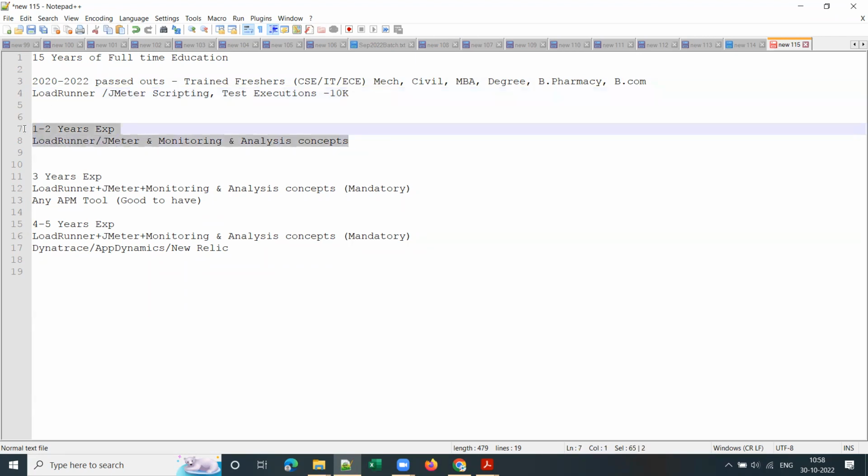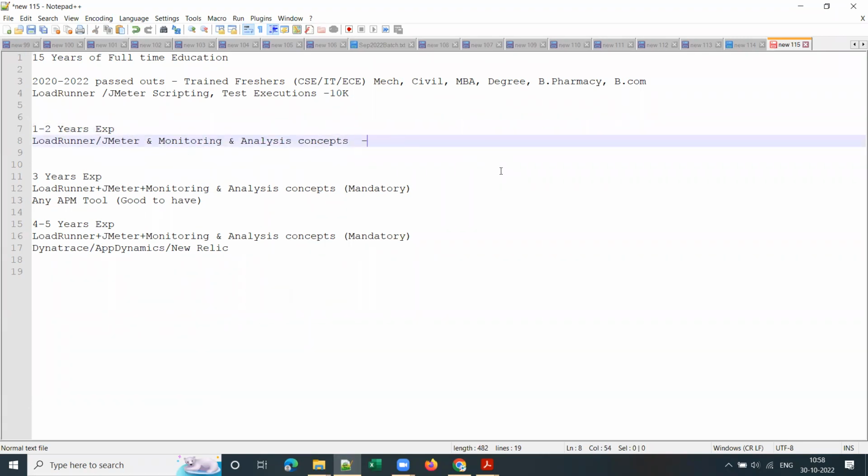For those who want to try with 1 to 2 years experience, you need either LoadRunner or JMeter, plus monitoring and analysis concepts. For this, the training fee would be 12,000, because monitoring and analysis concepts will be covered in addition to either LoadRunner or JMeter.